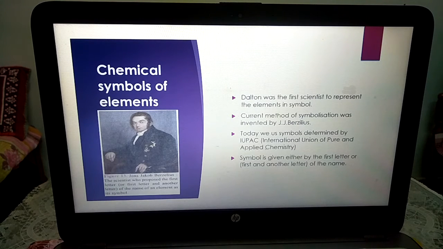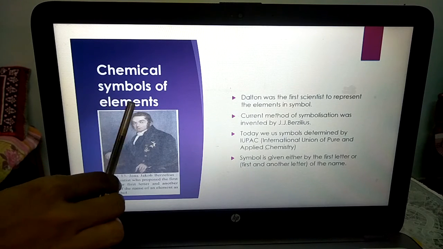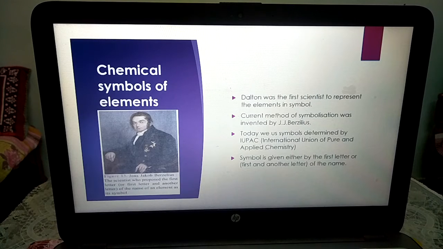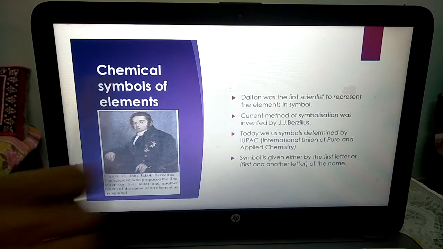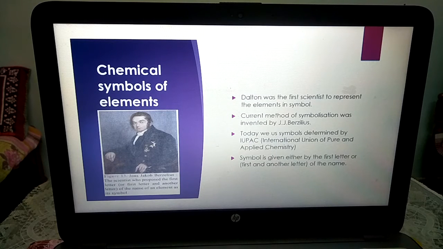So now this is the last part, chemical symbols of elements. Dalton was the first scientist to represent the elements in symbols. He was also the first scientist who gave the atomic theory, that atoms are present.